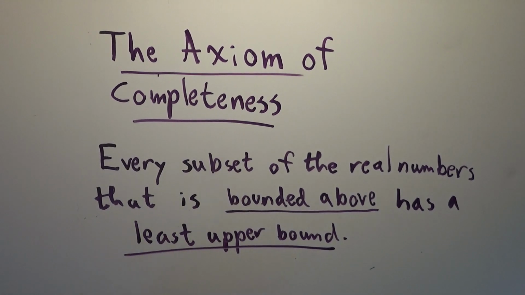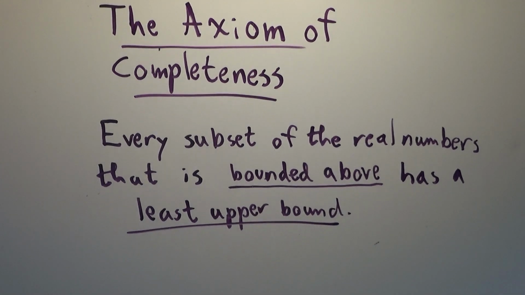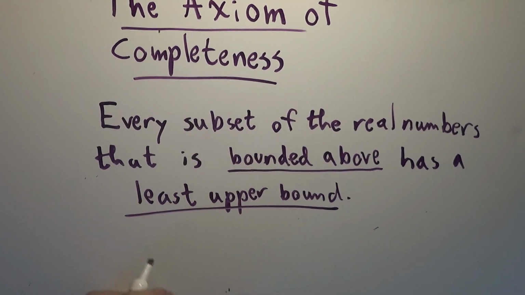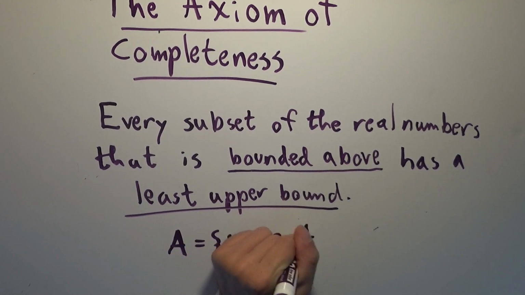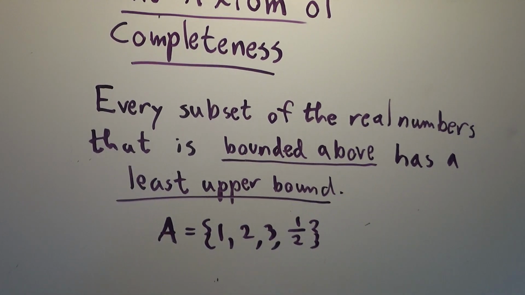So let's parse it one term at a time, right? So this says that every subset of the real numbers that is bounded above. Now what does that mean? What's a subset of the real numbers? A subset of the real numbers is a collection of numbers that are elements of the set of real numbers. So we could imagine a set of just 1, 2, and 3. And we'll throw 1/2 in there just for good measure, right? This is a collection of real numbers.